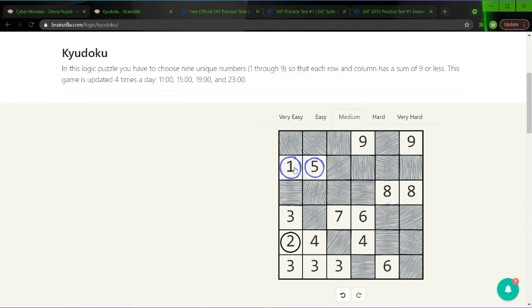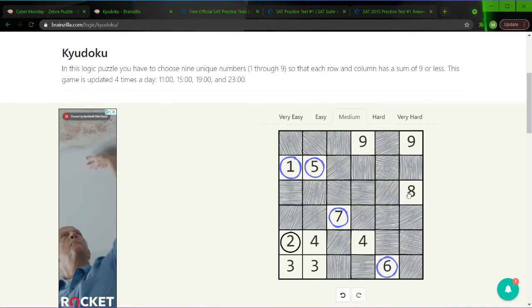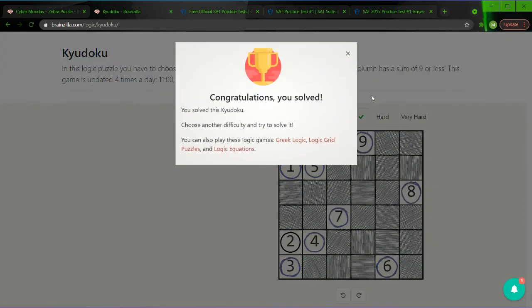Right, so we have 9s, 8s, 7s. There's 1 7, so we can limit the 6, the 3, and the 3. 6 has to be here, limit the 8, 8 has to be there, limit the 9, 9 has to be there, limit the 4, 4 has to be there, eliminate the 3 because 5 and 4 is 9, and 9 plus 3 is greater than 9, and that's the 3. Perfect. I could go on and on, but that's a bit redundant.